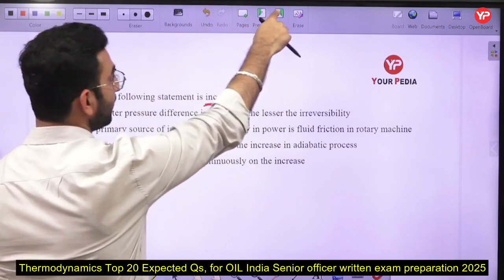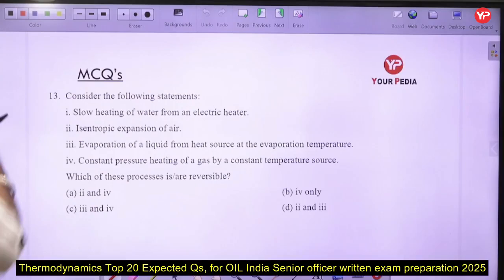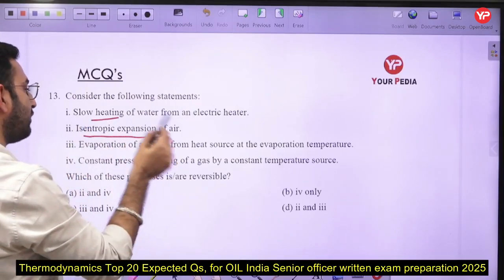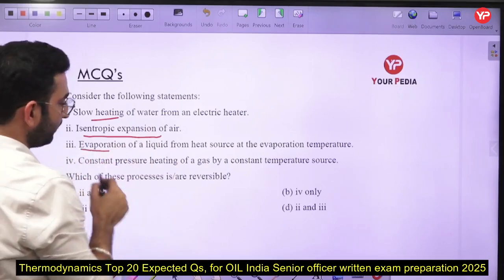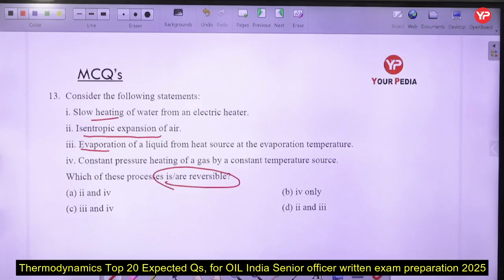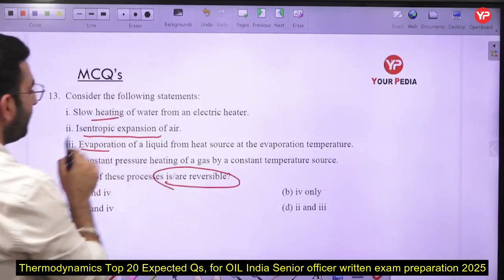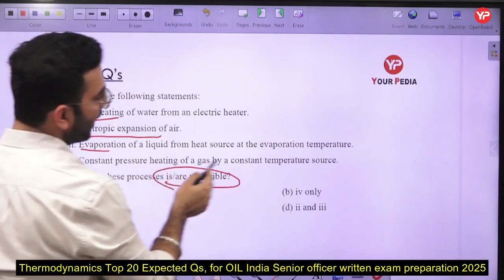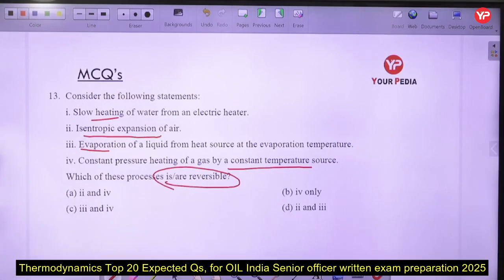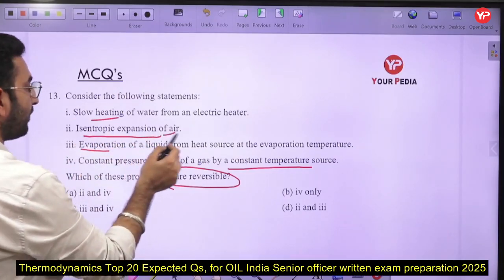Okay, now next part, consider the following statements: slow heating of water from an electrical heater, isentropic expansion of air, evaporation of a liquid. Which of these processes are irreversible in nature? In this case you can see, first of all, constant pressure heating of a gas by a constant temperature source can be considered as a reversible process here. Okay, next, isentropic expansion of air.